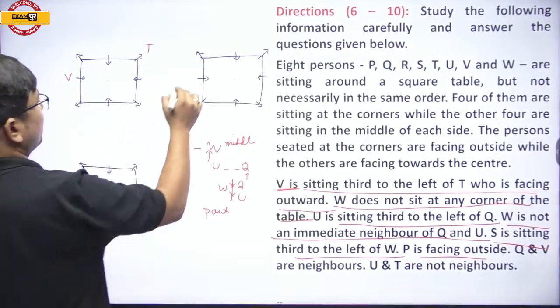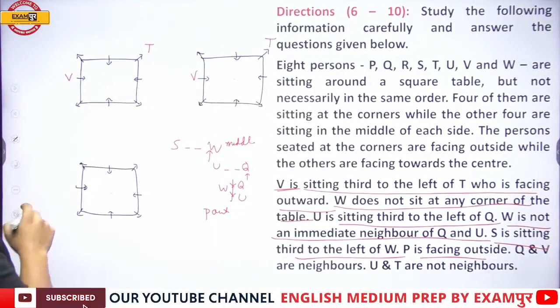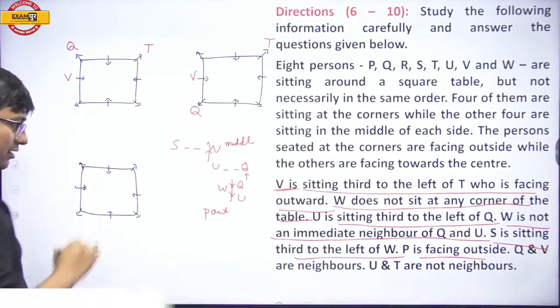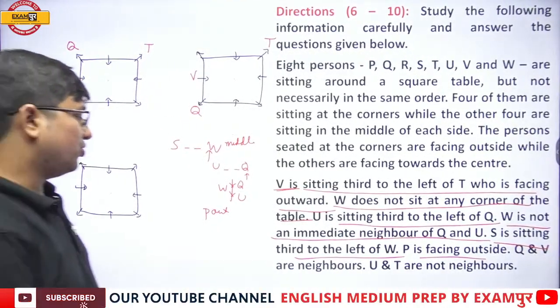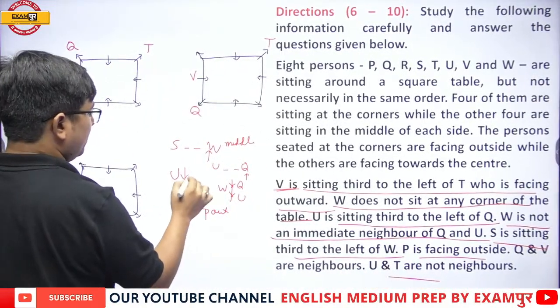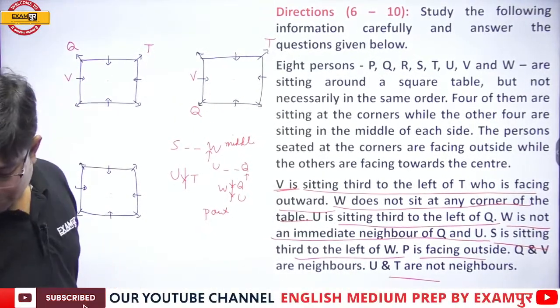Now see, let me draw one more case. When it says Q and V are neighbors, they can be neighbors in this manner, or in this manner. Next, U and T are not neighbors, okay. Everything will be there from here only.